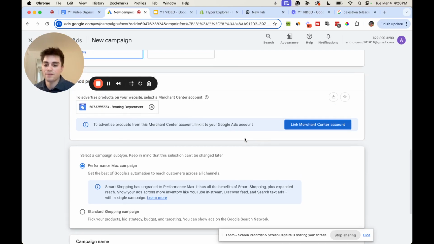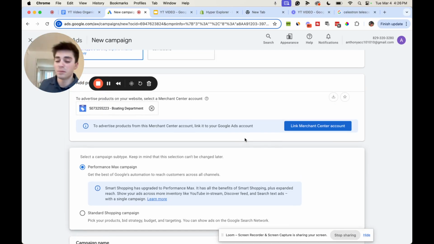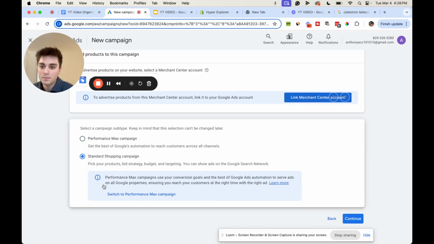Link your Merchant Center account if you haven't. By the way, with shopping ads, you need a Merchant Center account. So you're going to need to make a Merchant Center account and connect your products to the Merchant Center account that you have. It's important that you do that because otherwise the products aren't going to be able to connect to Google Ads. So how it works is you got your store, you got your products from your store feeding to your Google Merchant Center account. It's very easy to set up, by the way. And then you got your Merchant Center account products feeding to Google Ads. So you're going to have to select your GMC.